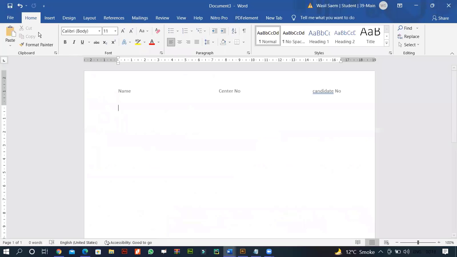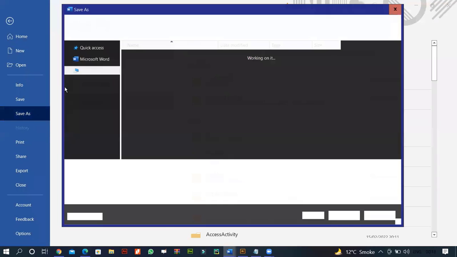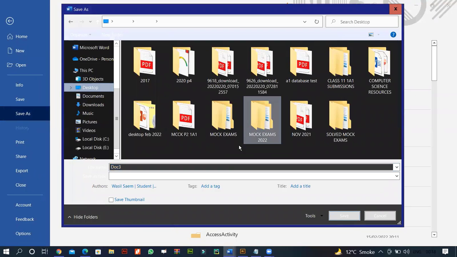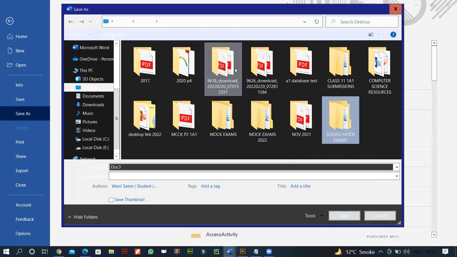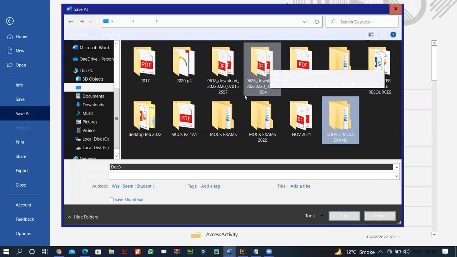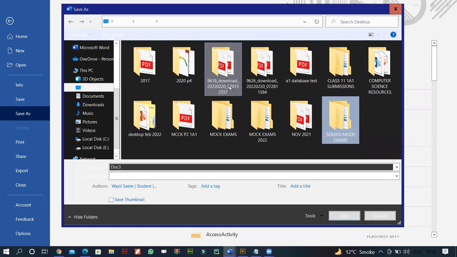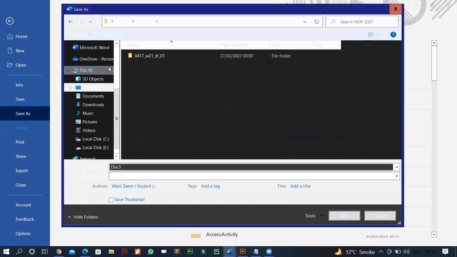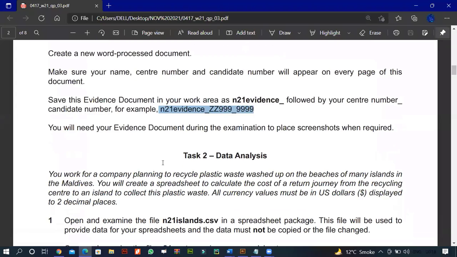So many documents opened up. Save as, browse. I am going to browse to the desktop. Here we go, and you can see over here it is right. In the same source files folder, I'm going to save it. Obviously I'm not writing down the proper candidate numbers.